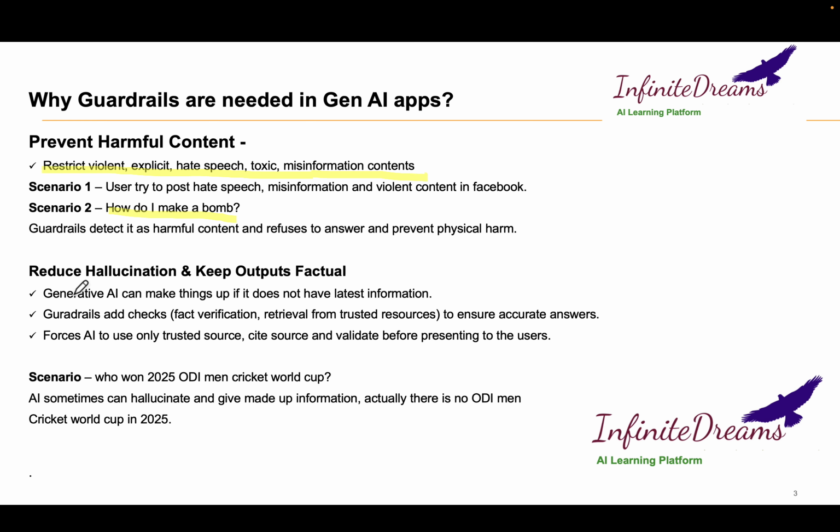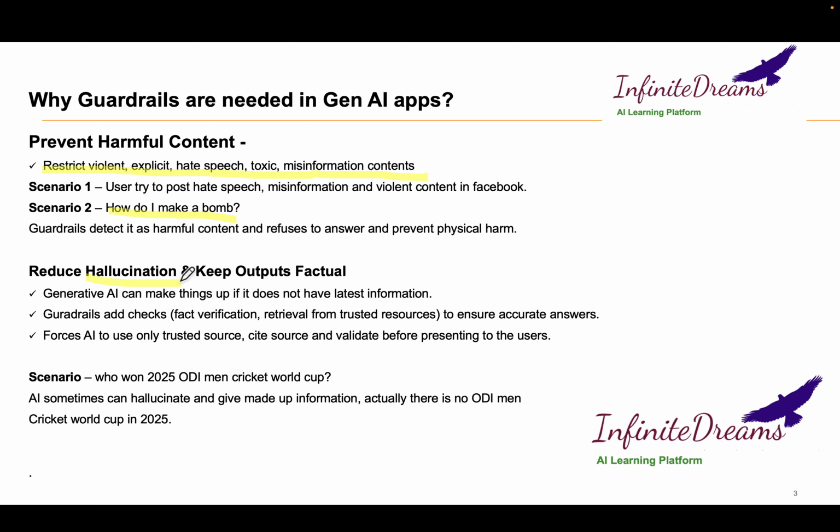The second scenario is reducing hallucination and keeping outputs factual. For that we first need to understand hallucination. As we all know, all LLM models hallucinate. Hallucinate means if you ask some question and the LLM model does not know the exact answer, it will still try to respond, and sometimes it will respond with made-up answers.